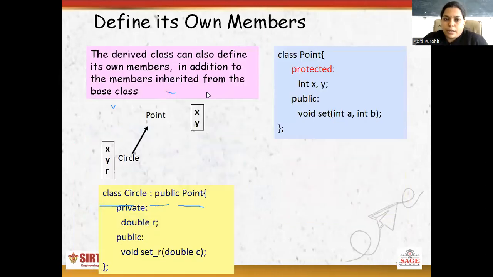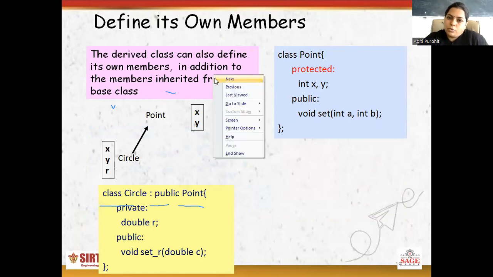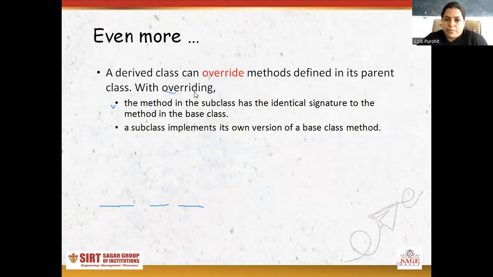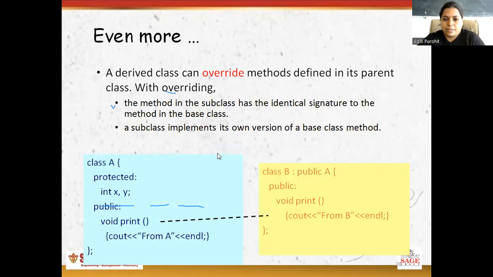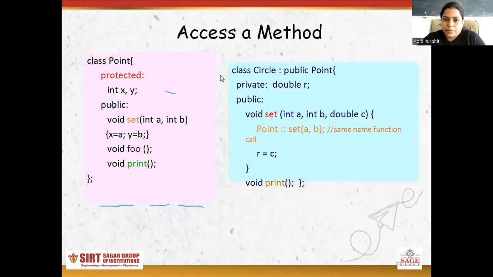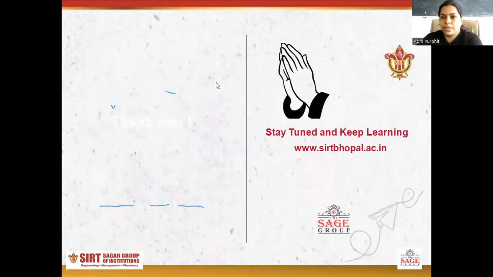A derived class can define its own data members. A derived class can also define its own members in addition to the members inherited from the base class. A derived class can override methods of its parent class. With overriding, the method in the subclass has an identical signature to the method in the base class, and the subclass implements its own version of the base class method. This is the access method which we are defining in another class. That's it for today. Thank you.